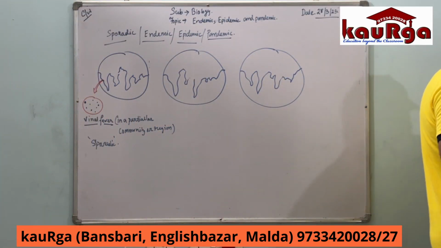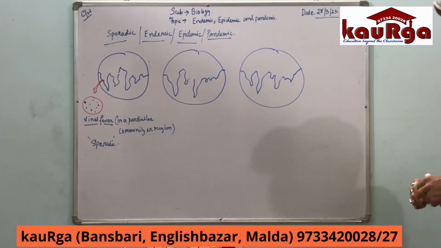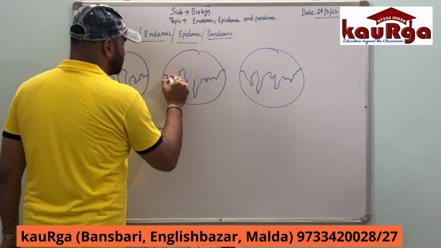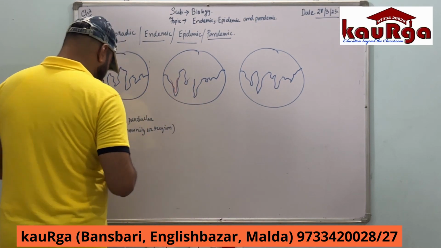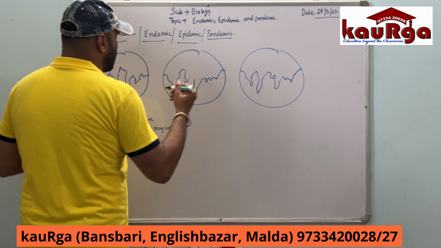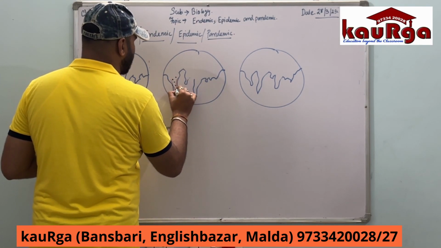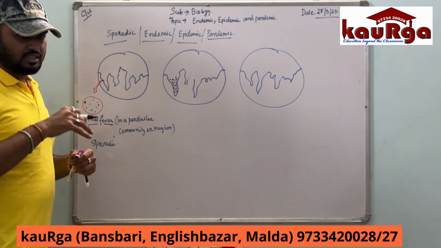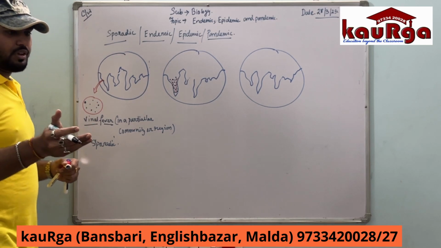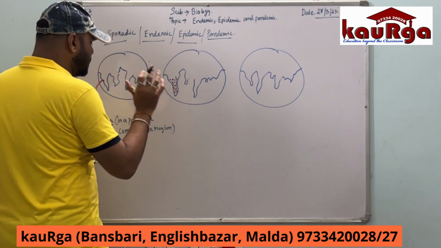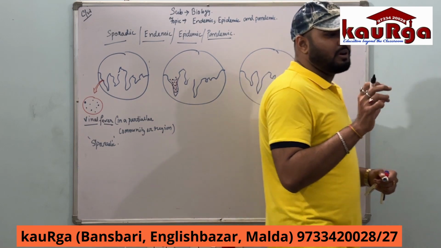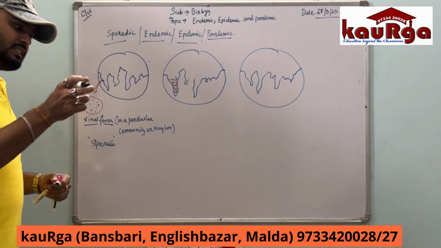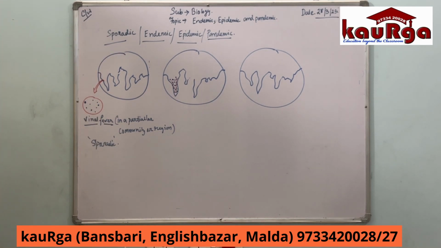Now, let us come to the next section, endemic. What is endemic? Suppose this is a region of Africa or some other continent, and here any kind of disease is occurring in this particular region again and again, and people are reporting that this disease is confined to this region. It is not spreading out across a large boundary, it is not leaving that country and it is just sticking to that country.